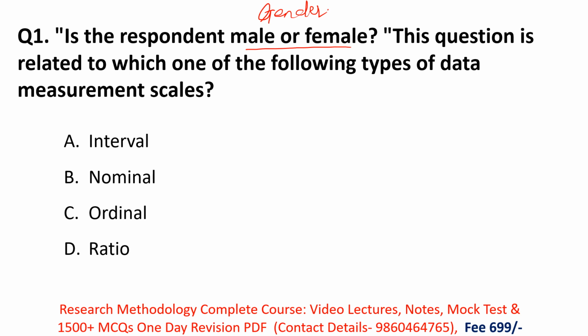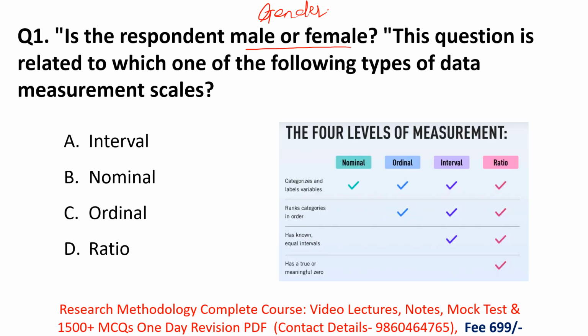So you have to know the 4 types of levels of measurement, or scales of measurement. First is nominal, second is ordinal, third is interval, and fourth is ratio. So what is nominal? In nominal, we categorize our variables according to their characteristics, like gender, or their beauty levels.